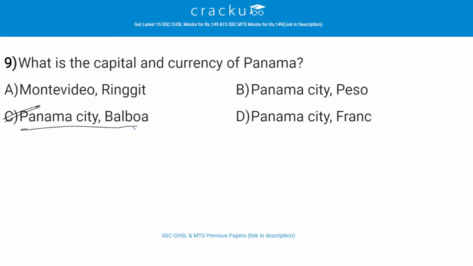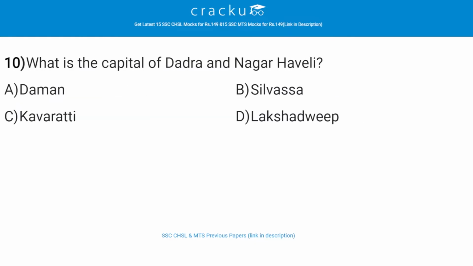So its capital and largest city is Panama City, whose metropolitan area is home to nearly half the country's 4 million people. What is the capital of Dadra and Nagar Haveli? The correct answer is B, that is Silvassa. So the territory consists of two sections, Dadra and Nagar Haveli, which together embrace roughly 70 villages, and its administrative headquarters is located in Silvassa.